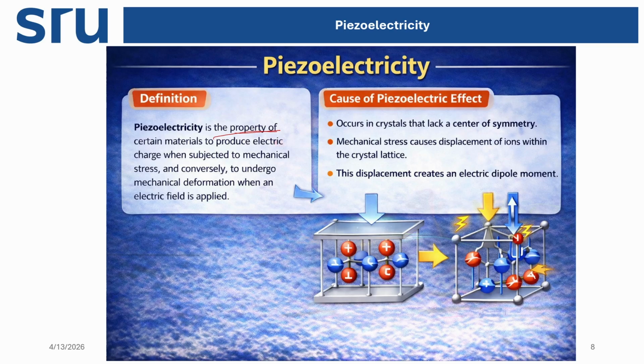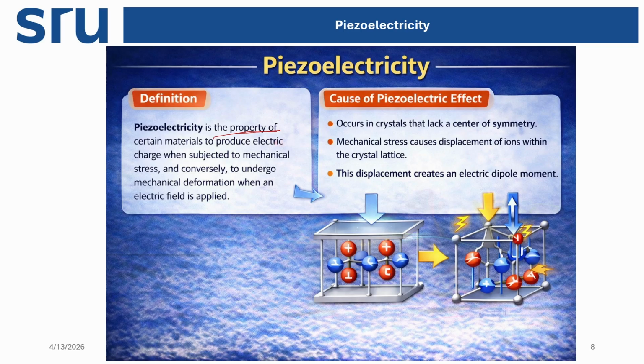So we press it and electrical charge is produced, and in a similar way, using an electric field, we can cause mechanical deformation of the compound. When we get this kind of property, we call it piezoelectricity.